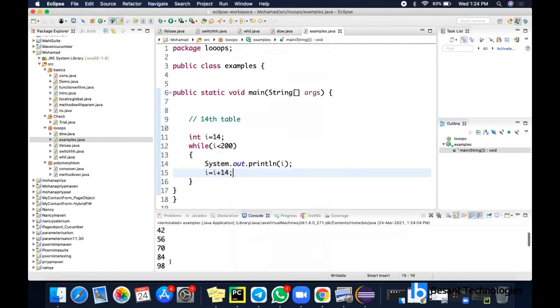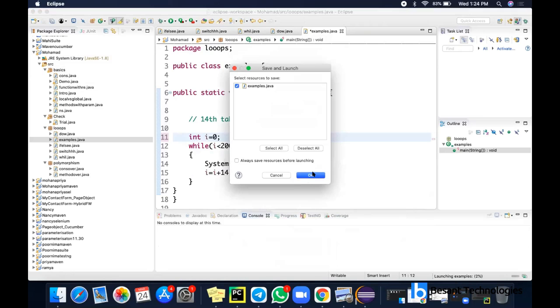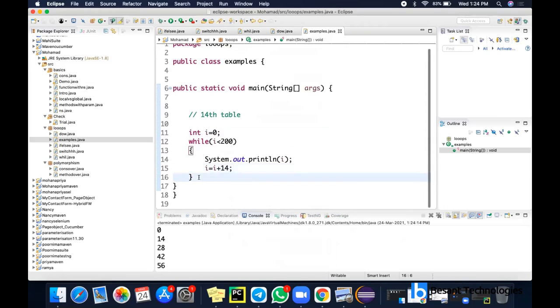So you can see the 14th table got printed. If you want to start it from 0, you can give I equal to 0. So 0 to 196 will be printed. You can see 0 to 196. Suppose you want to print even numbers or odd numbers, that can also be done here.